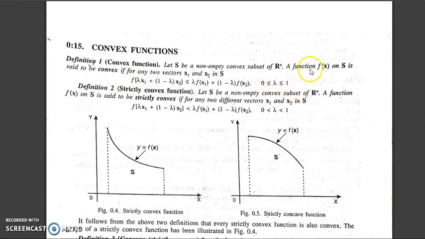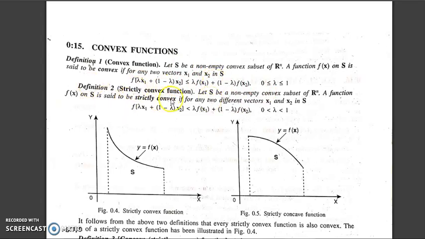It is very easy. A function is given on a convex set S. A function is called convex if, for any two points x1 and x2 from the set S, f of lambda x1 plus 1 minus lambda x2 is less than or equal to this expression. Then we say that this is a convex function, because the line segment lies above the function and it satisfies the condition. So it is a convex function.